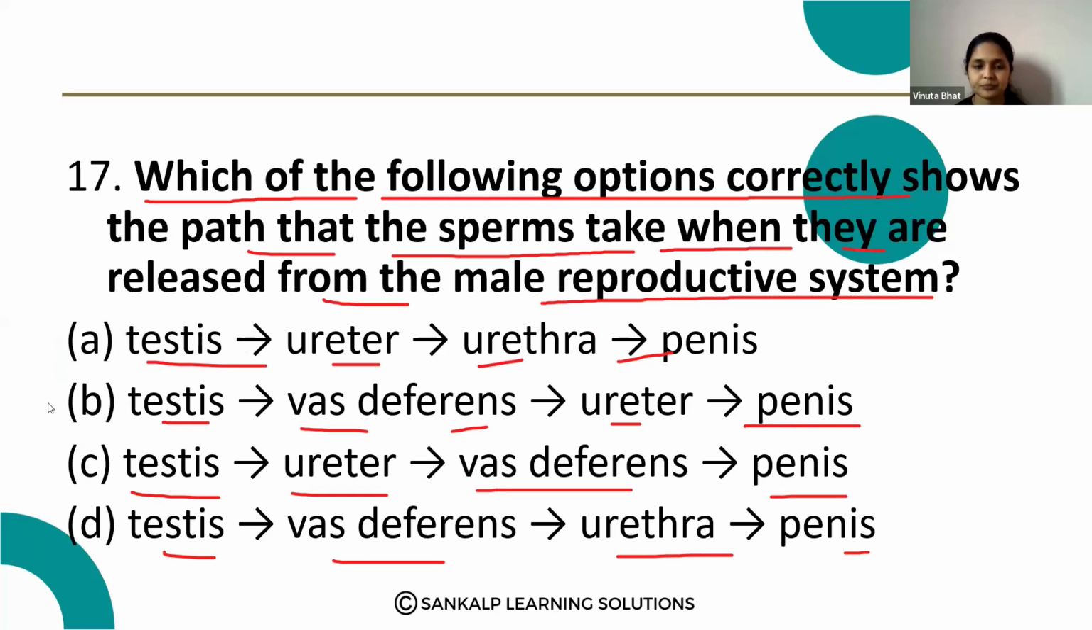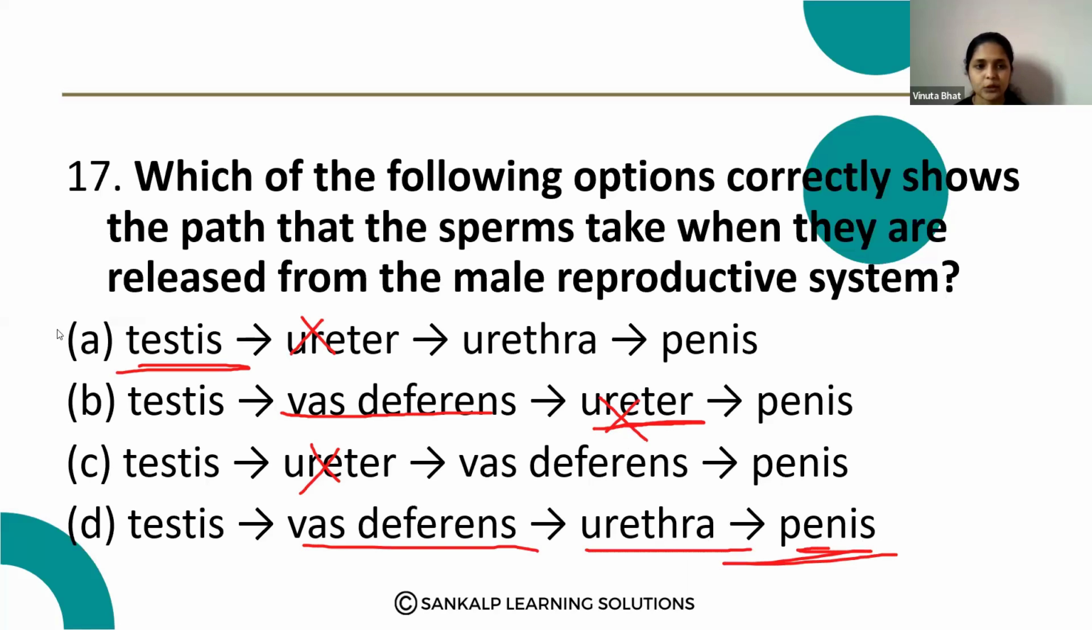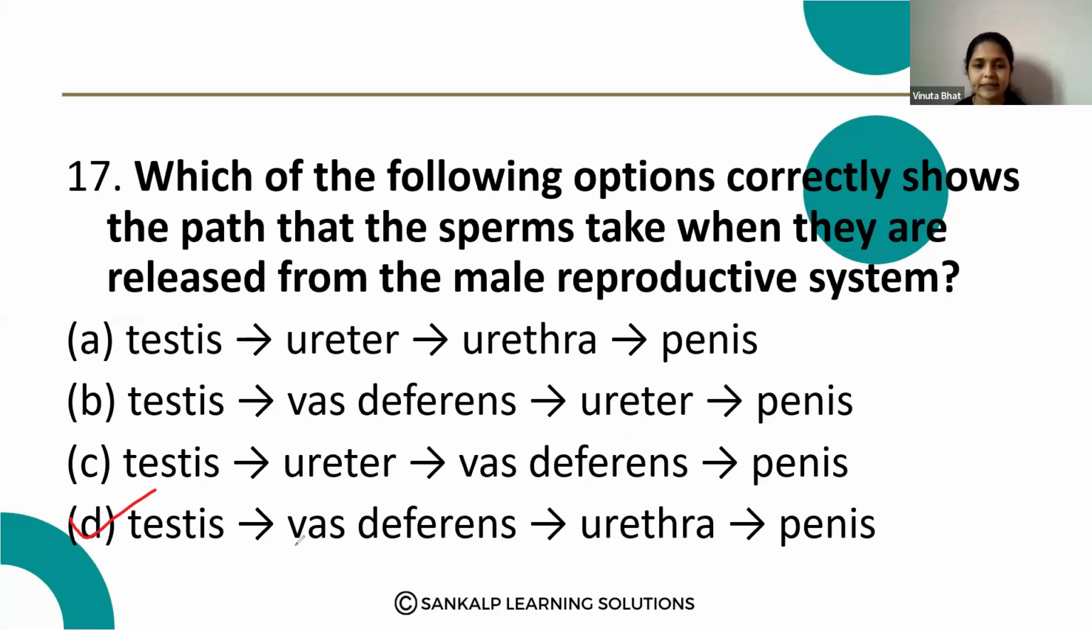Here, the testes, where the sperms are released, and that moves through the ureter. No, it moves to the vas deferens. This is also a wrong one. Vas deferens, then ureter. So it does not move in the ureter. It passes through the urethra, then into the penis. Here the correct option is option D. Testes, vas deferens, urethra, penis. Option D is the correct answer.